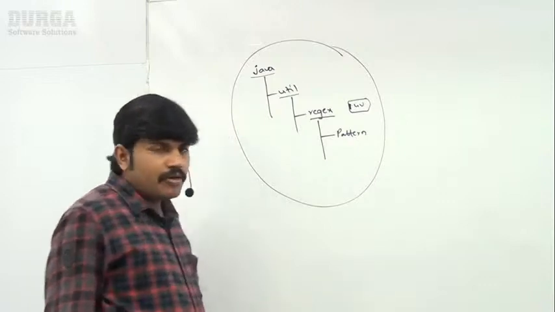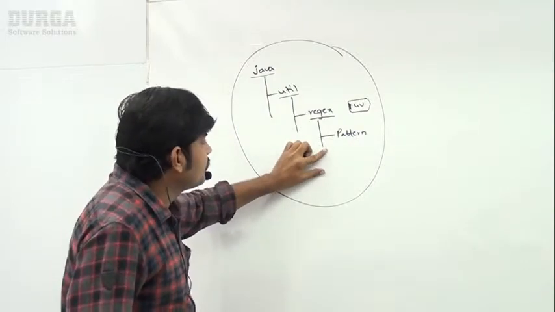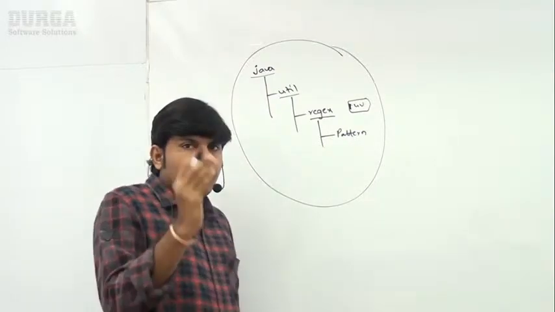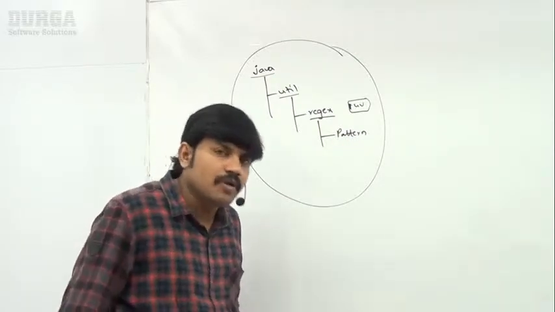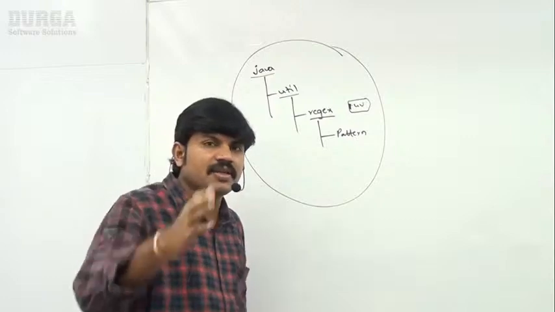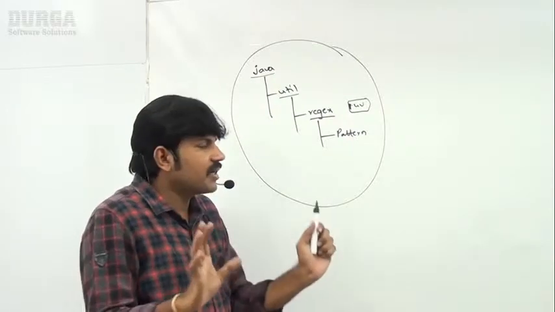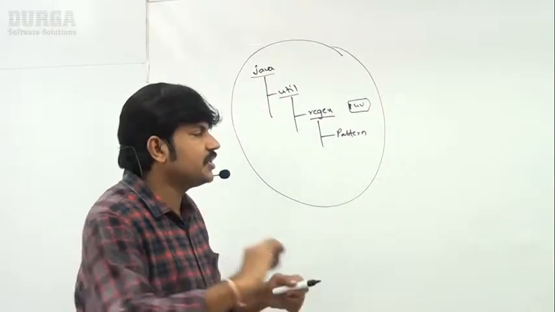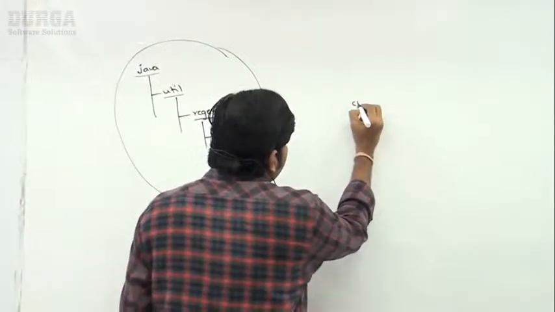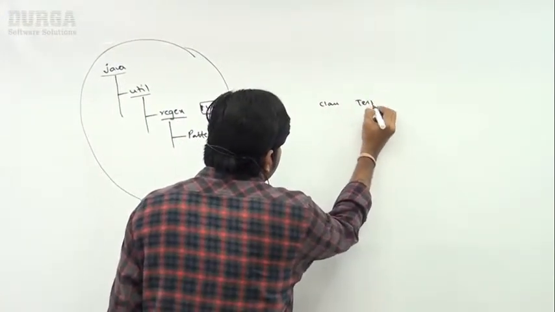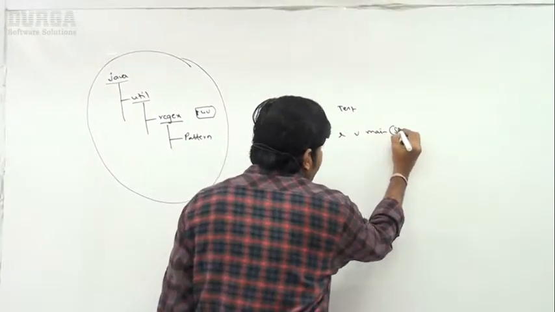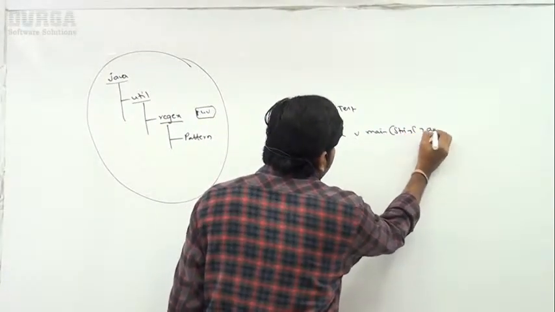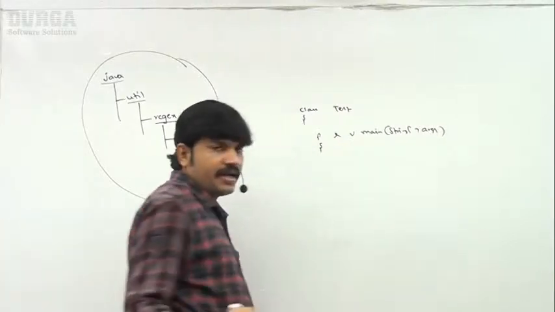Now my important conclusion: I want to use this Pattern class in our program. How to use it you will learn while discussing regular expressions, but currently it is not required. Just observe. I'm taking class Test, public static void main, String array args.